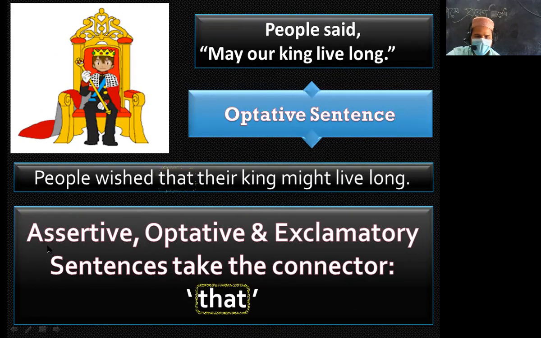Assertive, optative, and exclamatory sentences take the connector that. This is more important. You remember, assertive sentence, optative sentence, and exclamatory sentence take that as a connector.